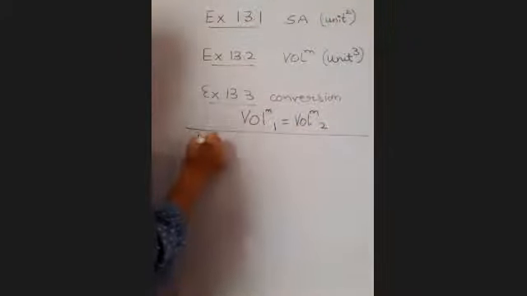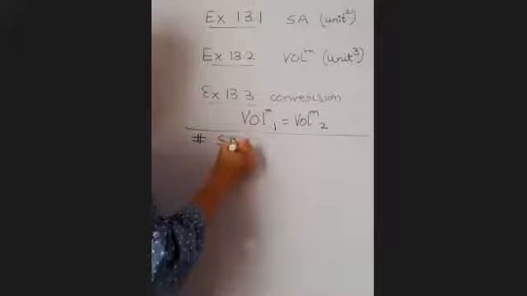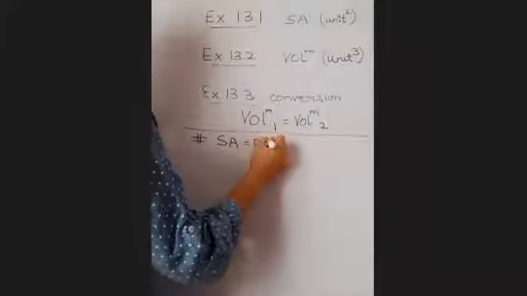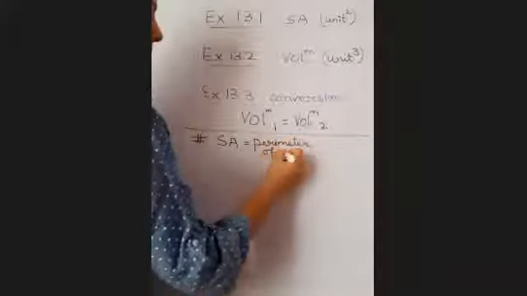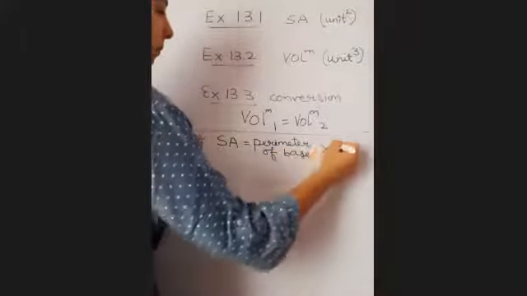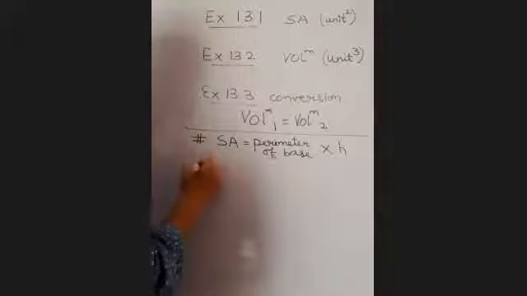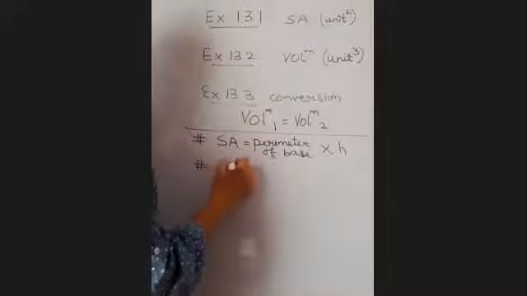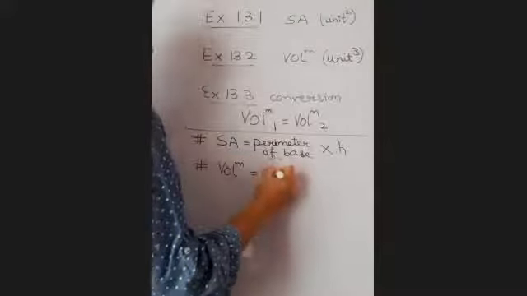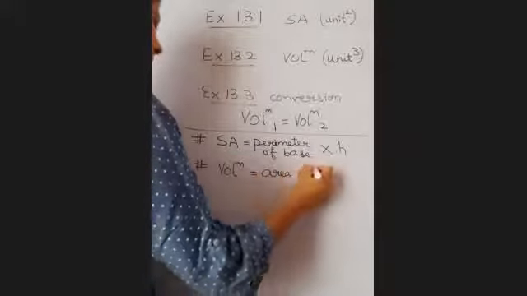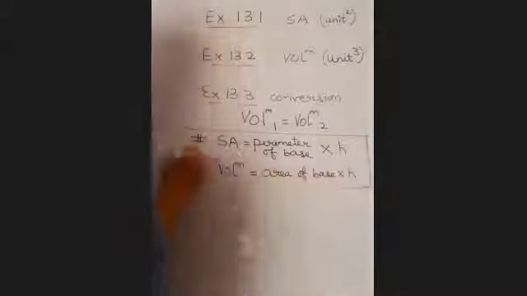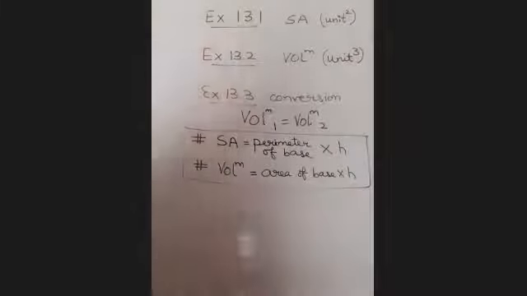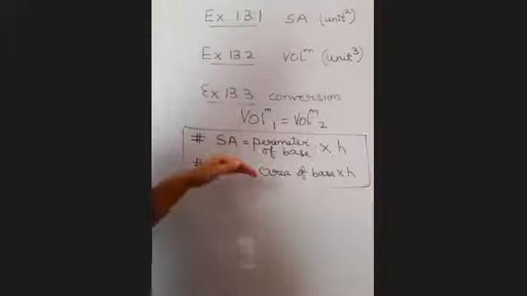I would like you to keep these things in mind. If you keep this logic in mind, you will never go wrong. For any shape, keep this logic in mind.